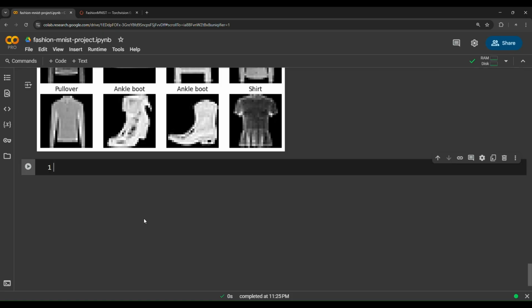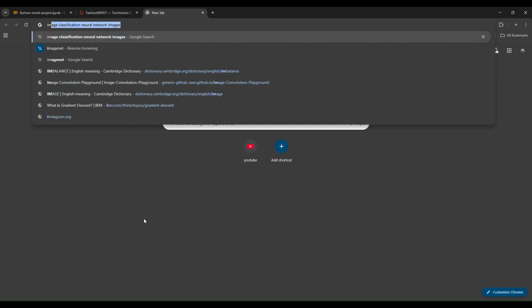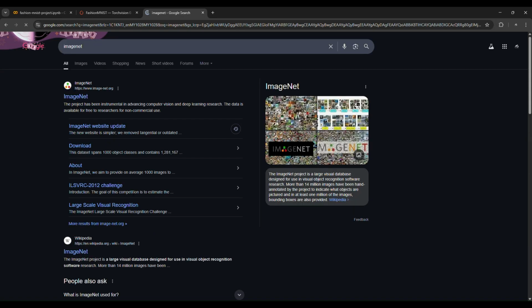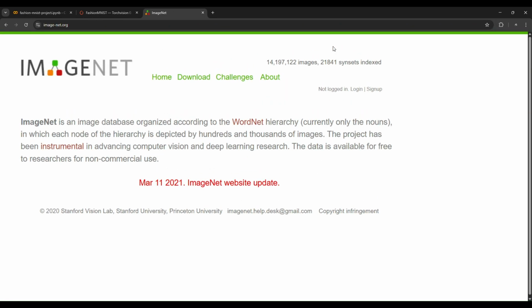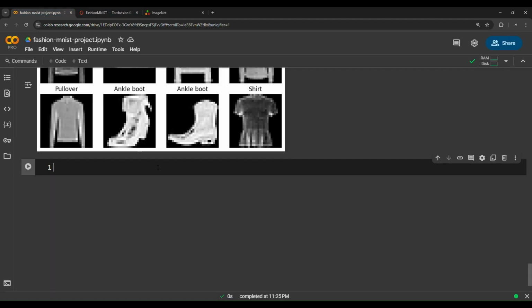But in modern computer vision, 60,000 images is not that big of a dataset, because modern image datasets contain 14 million images, for example ImageNet. This is the official website of ImageNet. ImageNet contains 14 million images of 1,000 different classes, but in our case we just have 60,000 images.